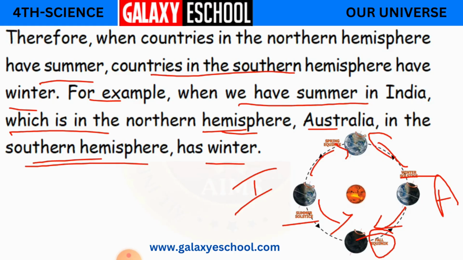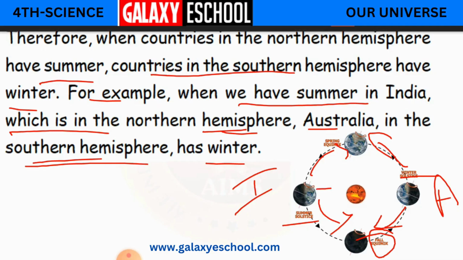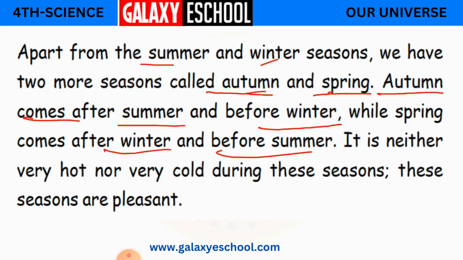From summer to winter it is going to take around 6 months, so in between you will be having the other season. For every 3 months the season is going to change. So for 3 months you have summer, after summer 3 months of autumn, again 3 months of winter, again 3 months of spring, and again summer. So this is how the seasons go. Clear children? Clear?